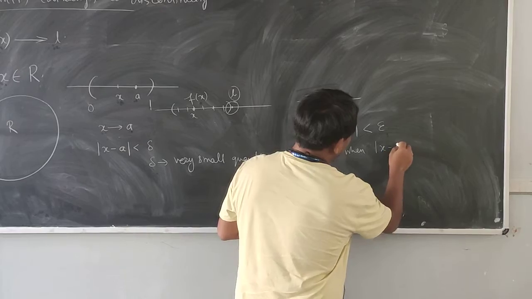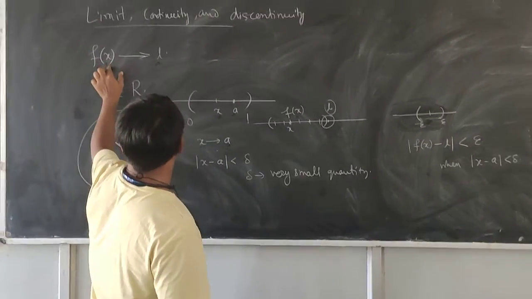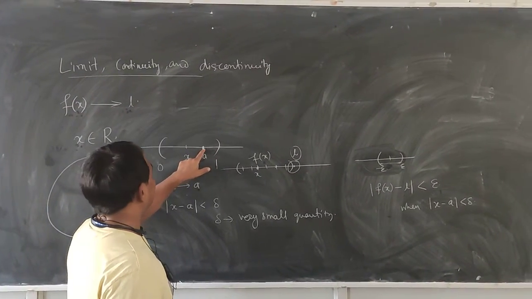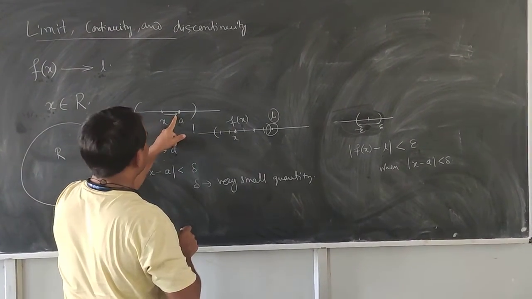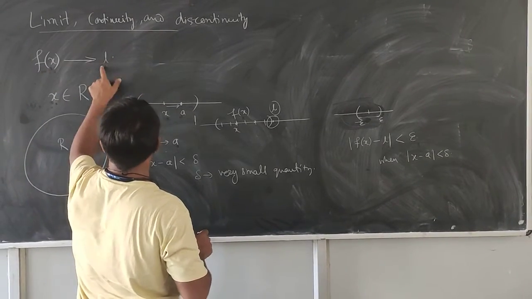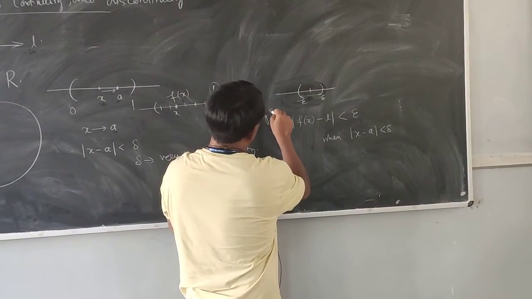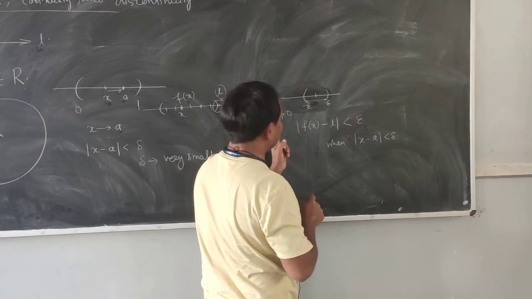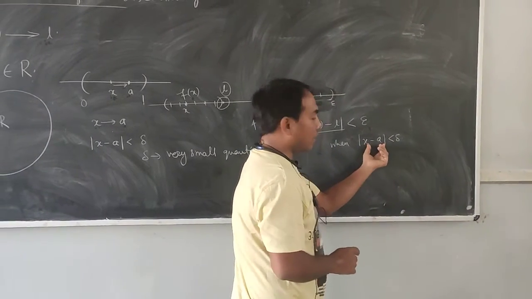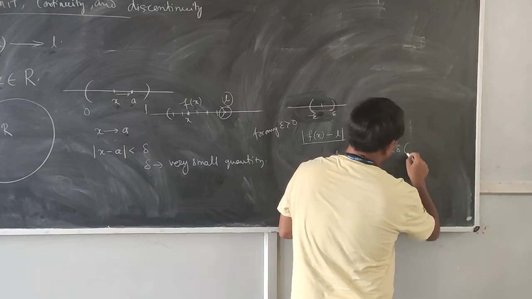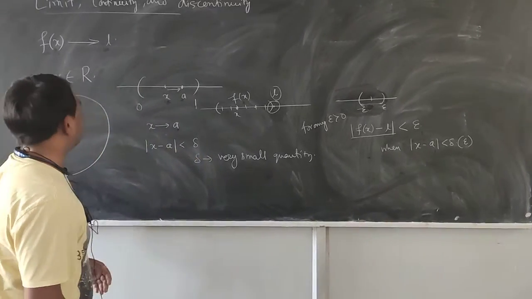When x minus A is lying within delta. So we consider the function f(x) defined on this real line, with x approaching A, and the function's value tends to L when, for any epsilon greater than 0, we get |f(x) minus L| less than epsilon whenever the point difference is less than delta, and this delta depends on epsilon. So this is the definition of limit.